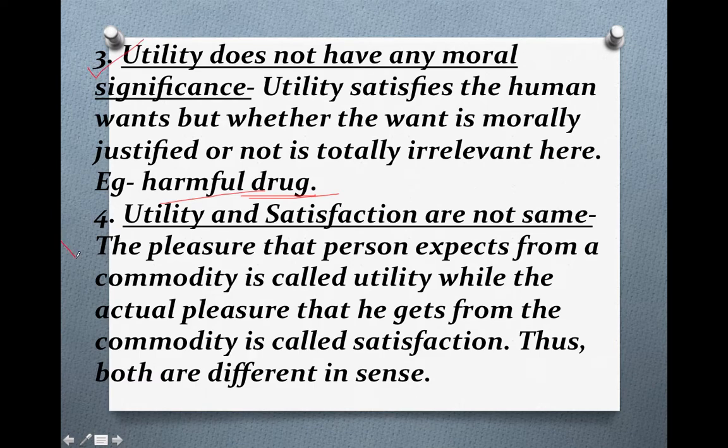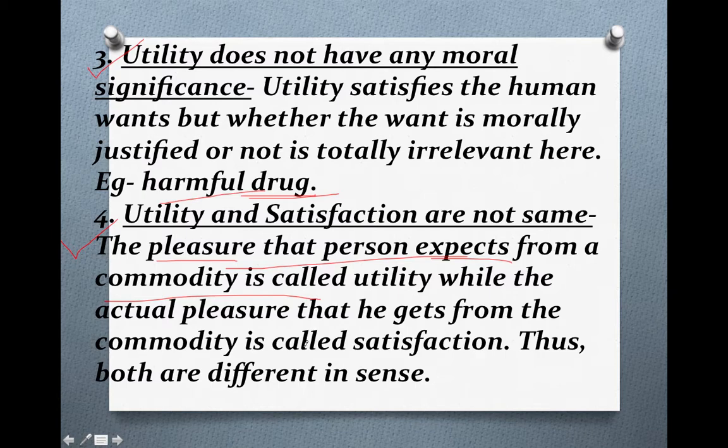Now the fourth one is, utility and satisfaction are not the same. Of course they are not the same. Utility, the pleasure that a person expects from a commodity, is called utility. Suppose you want a bicycle, you want that the bicycle should run very smoothly, without any disturbance, and should be very smooth looking, also very tidy.